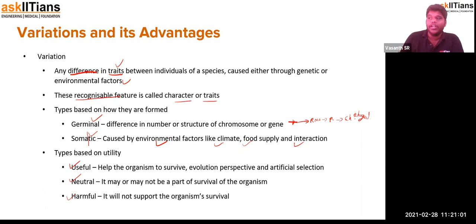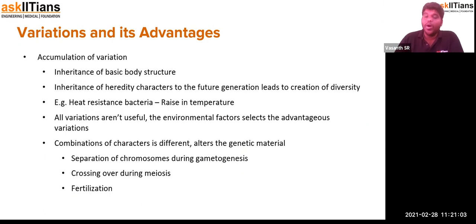So it could be advantages and disadvantages. How can we discuss the advantages of the variation? Due to accumulation of such variations, the body design could also be changed. A person who wants to become a lean person, once he reduces the characteristics and understands the environment, the body understands and accumulates the changes, and then it literally changes. So the body design will be changed.